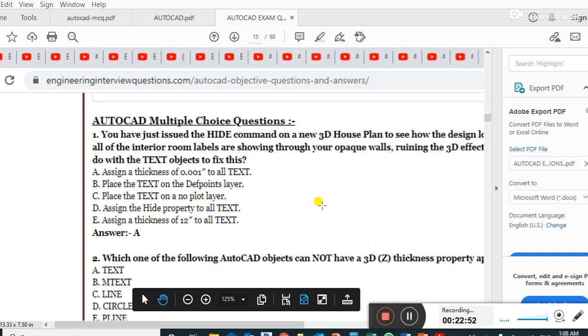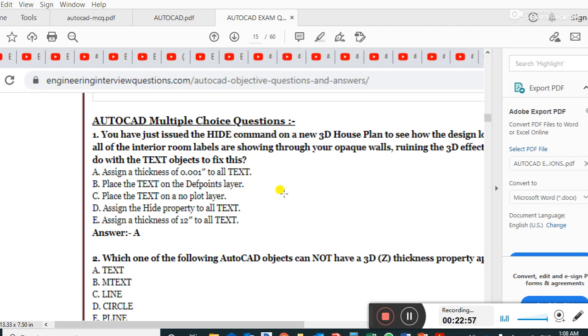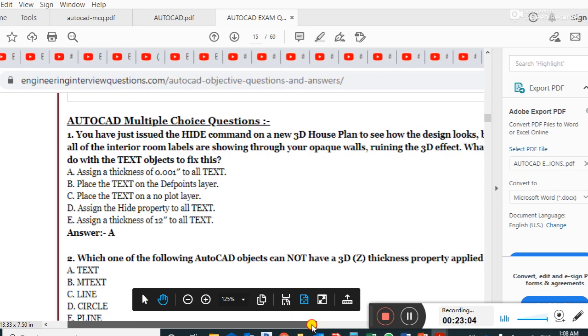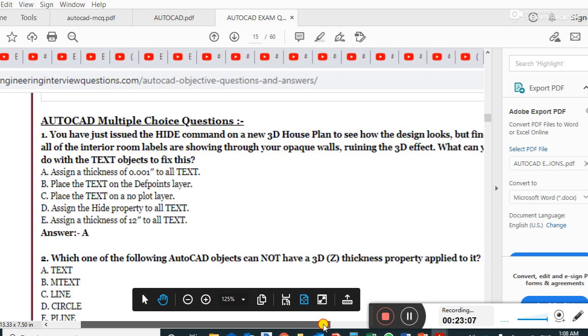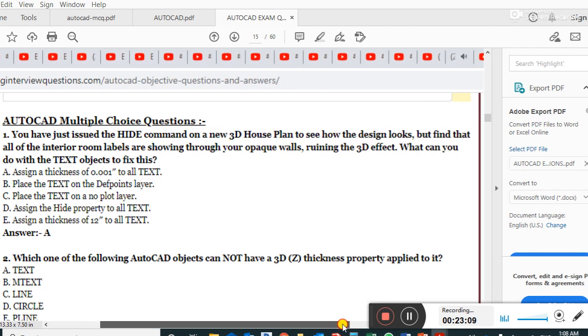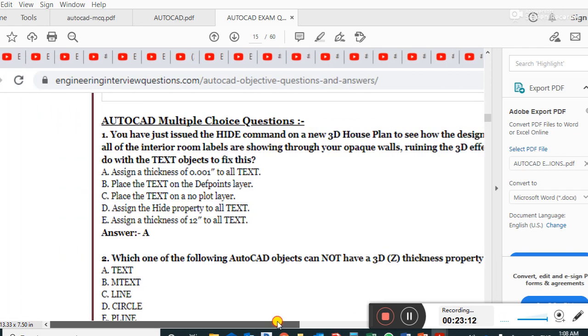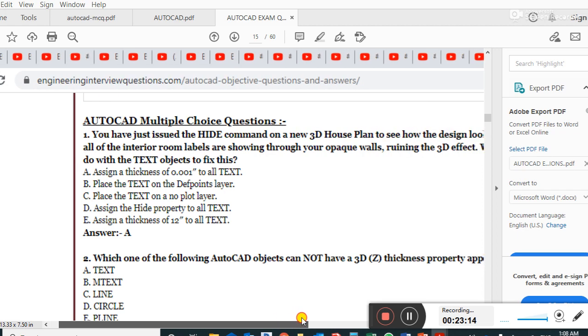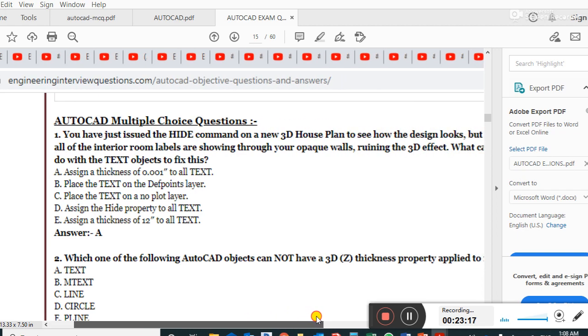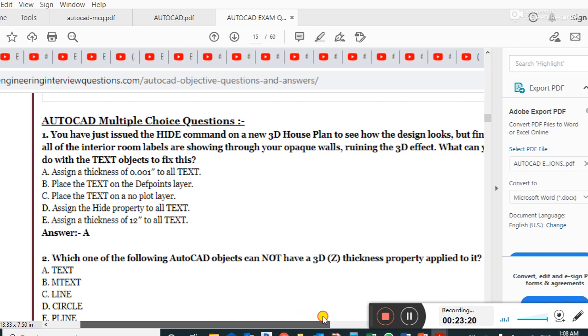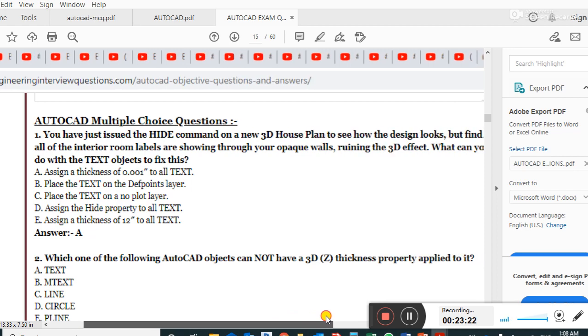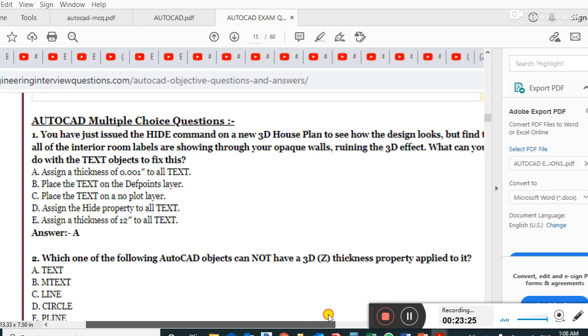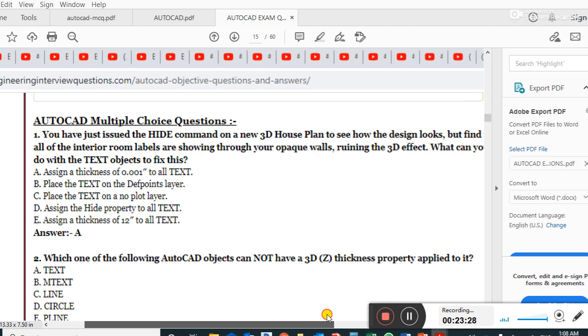Guys, the next section, AutoCAD multiple choice questions. You used the hide command on the new 3D house plan to see how the design looks, but find that all of the interior room labels are showing through your opaque walls. What can you do with the text object to fix it?